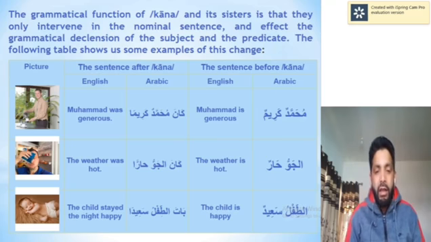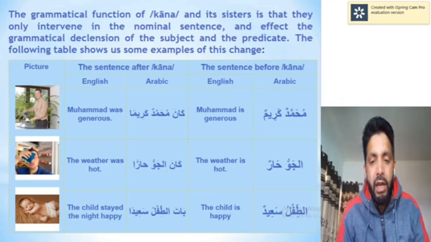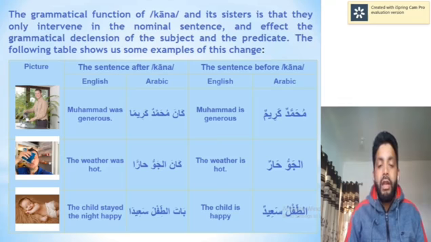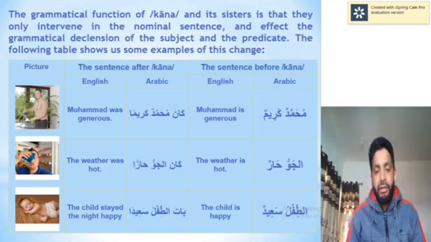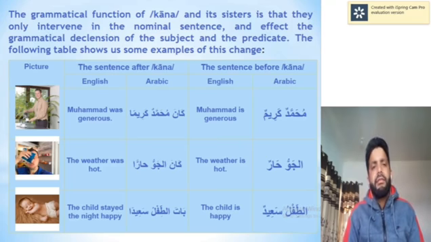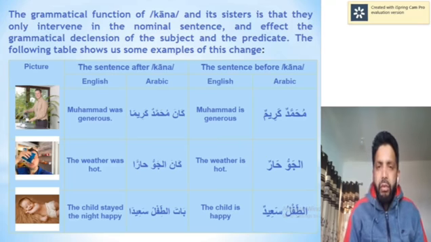It's now no more a mubtada and khabar. It's now ismu kana and khabaru kana, the noun of the annular verb kana and the predicate of the annular verb kana. At-tiflu sa'idun, the child is happy. Bata at-tiflu sa'idan, the child spent his whole night in happiness. So bata means to spend the night. It changes its meaning and it changes its grammatical form as well.